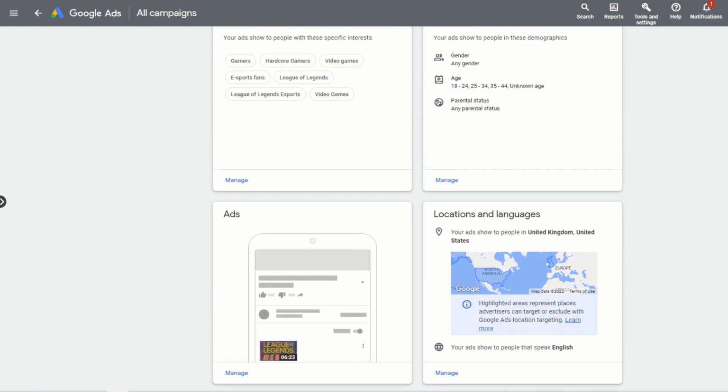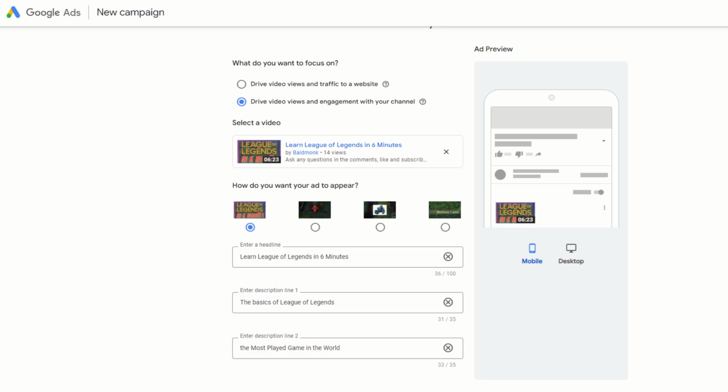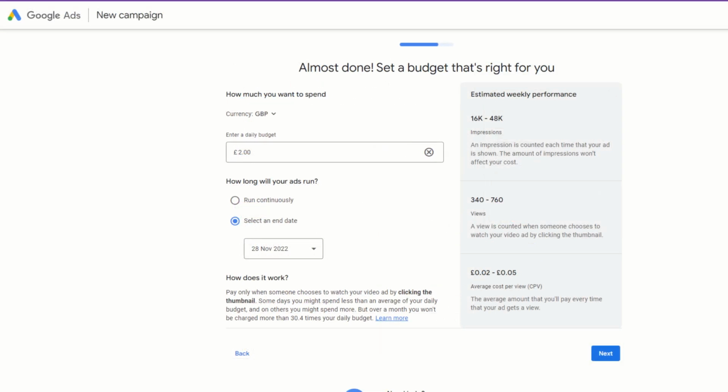So when you set up your first ad using Google Ads, there are a number of different settings you can change on the campaign and how it runs. And the budget is one of the more important ones. So for the budget, I chose £2 a day as the maximum, and you only pay per click.